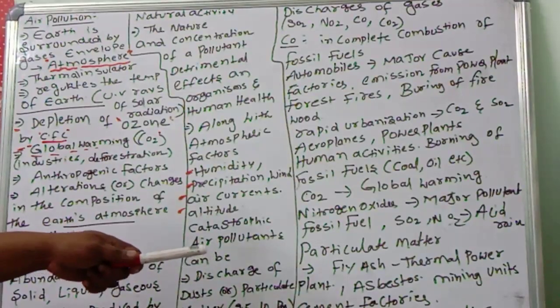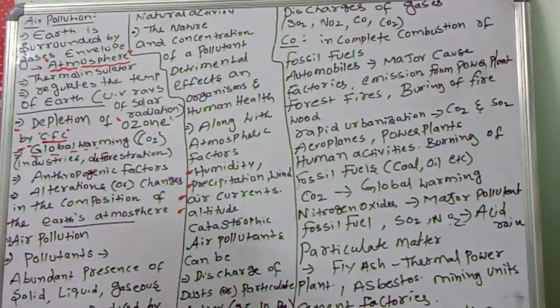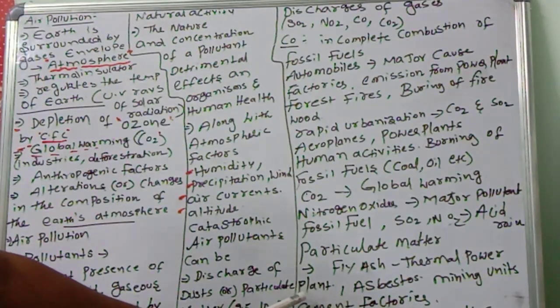Thermal power plants give out a large amount of particulates. They are suspended in gas or liquid. Combustion of fossil fuels also produces particulate matter. Asbestos mining units and cement factories also cause particulate matter pollution.